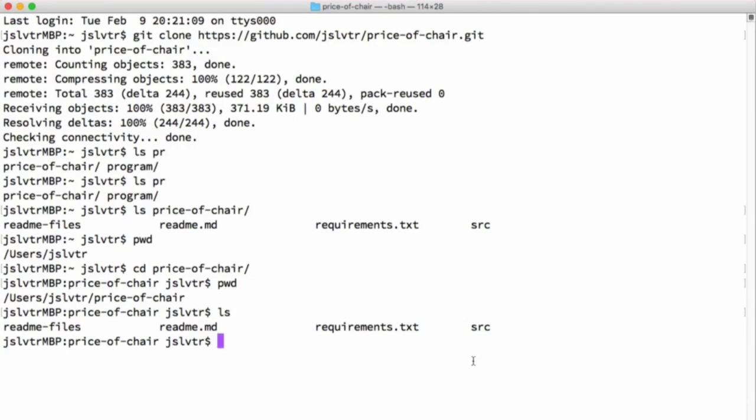Hi and welcome back. It is possible that you got an error in the last video when you were trying to clone the repository, and if you didn't, it is possible that you will get an error in the future when you're trying to push to your repository. And this error is to do with permissions to access the repository. In some instances, it is possible to use your account and your password to interact with GitHub. However, most of the time it is preferable for your computer and GitHub to know that each other have access to downloading and uploading files.